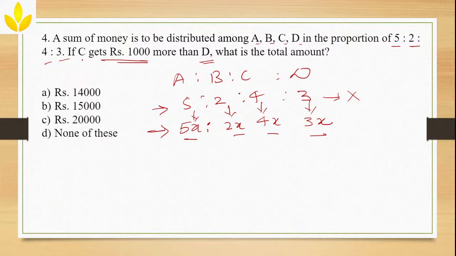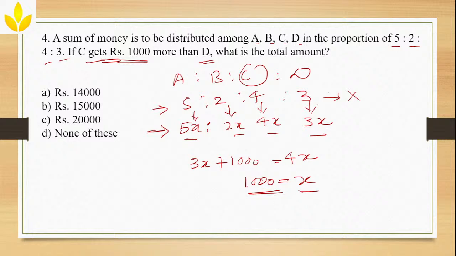Next, the question says, if C gets rupees 1000 more than D. C is getting how much? He is getting rupees 1000 more than D. Means if for 3x you add 1000 rupees extra, that will become the value of C, which is 4x. Now how will you find the value of x? 4x, you take the 3x to the other side, which becomes x equal to 1000. Now you know the value of x, substitute it in all of them, and you have to find the total amount.